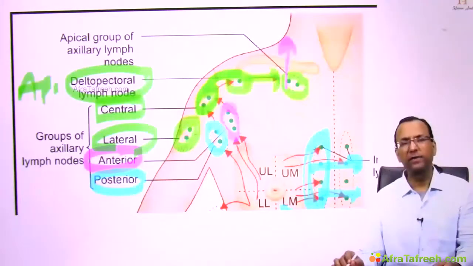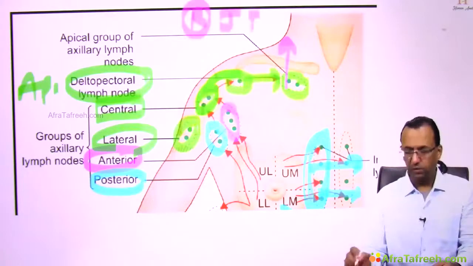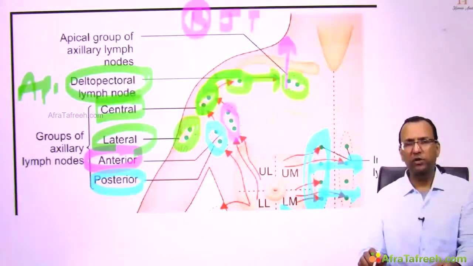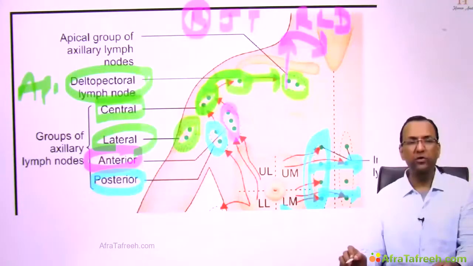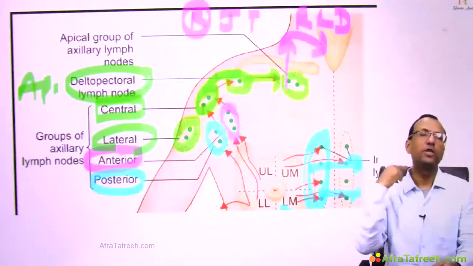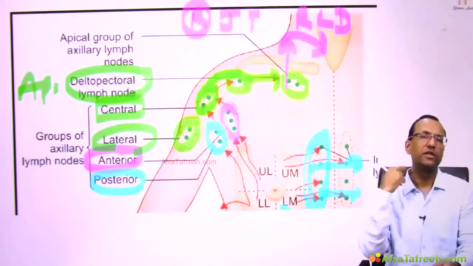And where will the supraclavicular drain? This is the upper limb. What do you think, where will it drain? Upper limb drains into the right-sided jugular trunk, and the right-sided jugular trunk will drain into the right lymphatic duct, and the right lymphatic duct will drain to the right venous angle, the jugulo-subclavian venous angle, the junction of the subclavian vein and the internal jugular vein. We have discussed this earlier also.